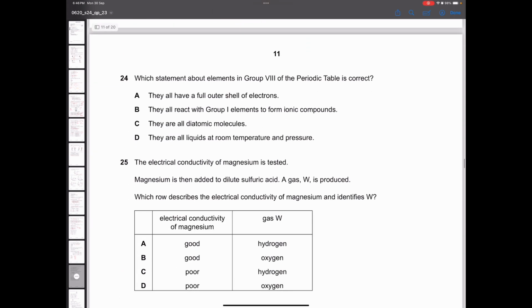Next question. Which statement about elements in group 8 is correct? They have a full outer shell of electrons. True. They all react? They do not react. They are diatomic? No, they are monoatomic. They are liquids? Not all of them. Option A is the correct answer.